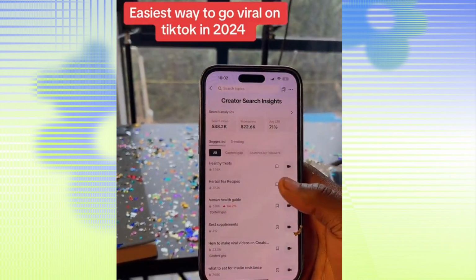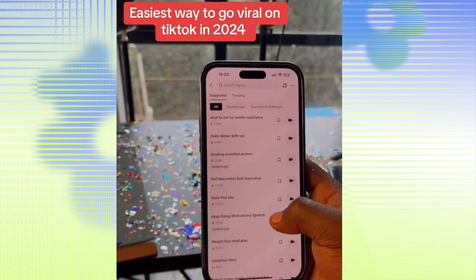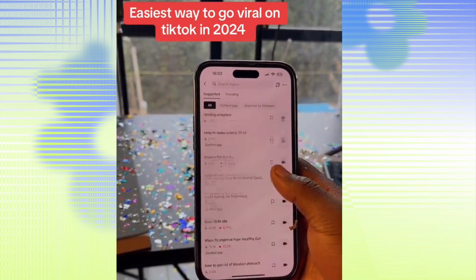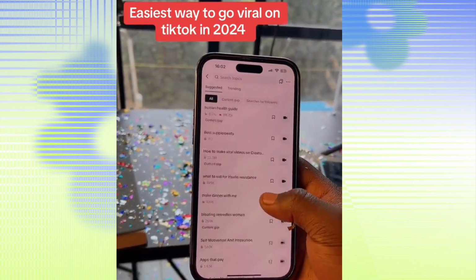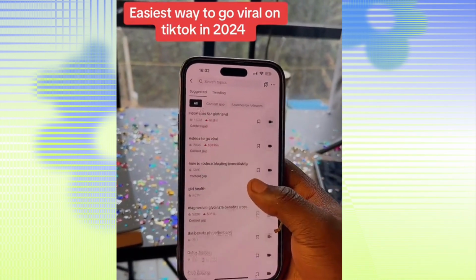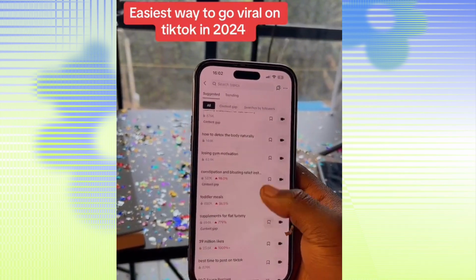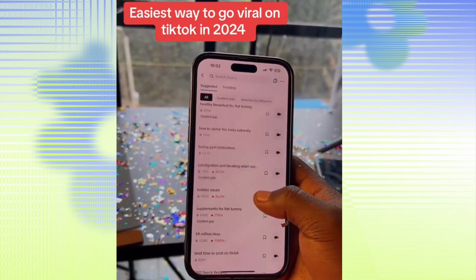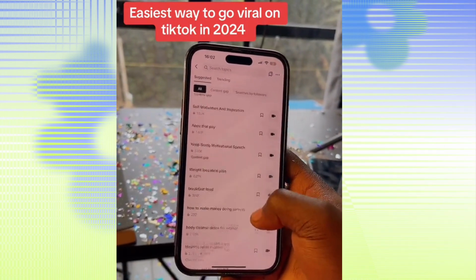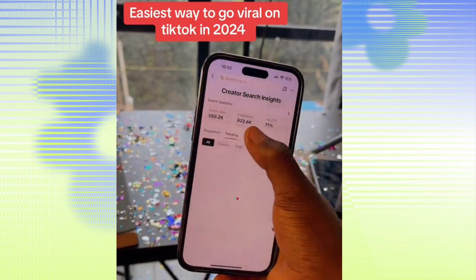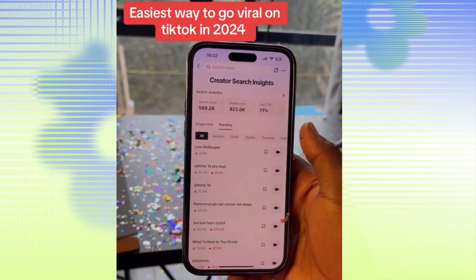When you tap on view, TikTok is going to recommend different topics that can easily go viral on your account. So my topics will be different from mine. TikTok will recommend this depending on the kind of content that you post on your platform. So whatever it shows you, it will relate to whatever you've been posting on a daily basis. So you can also tap on trending so that TikTok can show you different trends in different